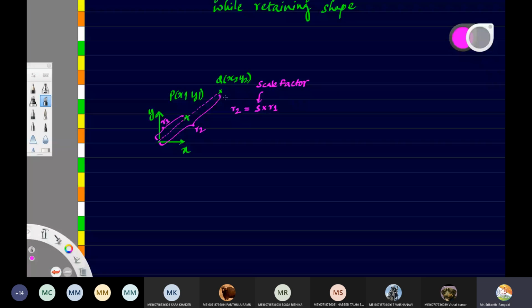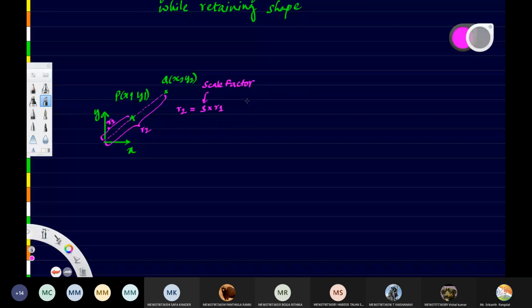So how to get that? Let me take a red color. So that we can do by using relation like this. So what is this distance? And what is this distance?